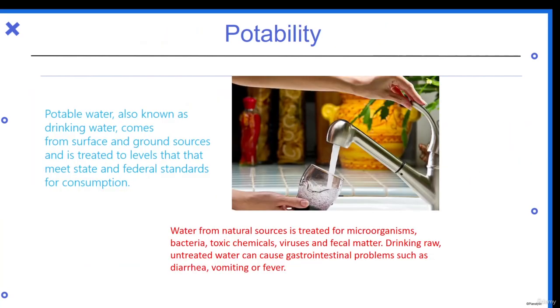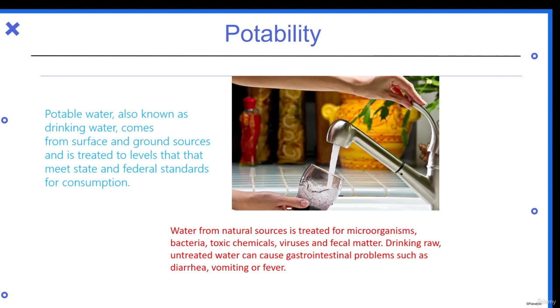Now you might be wondering what is this potability? Potability or potable water is nothing but drinking water. It comes from surface and ground sources and is treated to levels that meet state and federal standards for consumption. The water that you drink is known as potable water, and whether the water is drinkable or not, that is the potability of water.